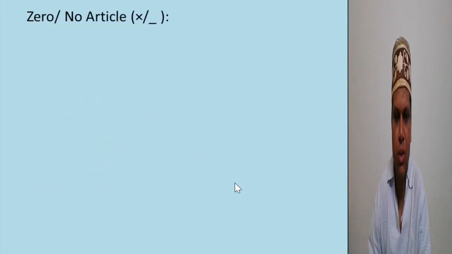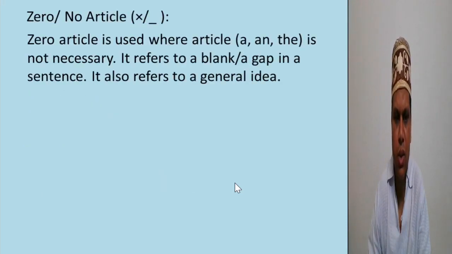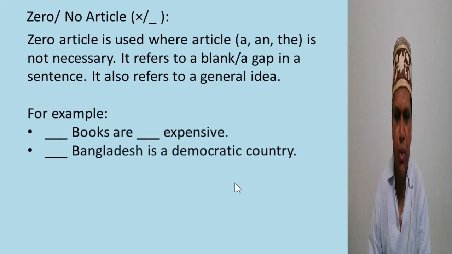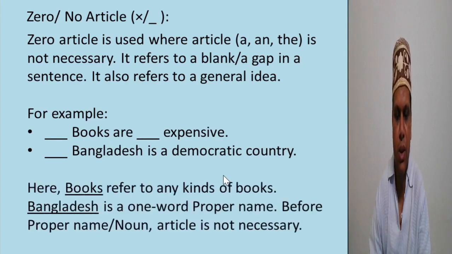Zero or no article. Zero article is used where article a or an or the is not necessary. It refers to a blank or gap in a sentence. It also refers to a general idea. For example, books are expensive. Here books are a general idea because books here refer to any kinds of books. Bangladesh is a democratic country. Here Bangladesh is a one-word country, singular proper noun. So before singular proper noun, we do not use any article.